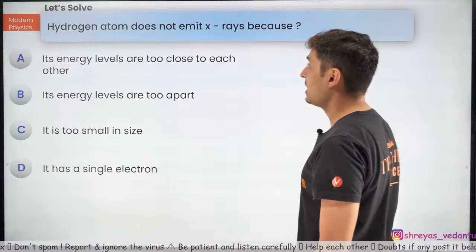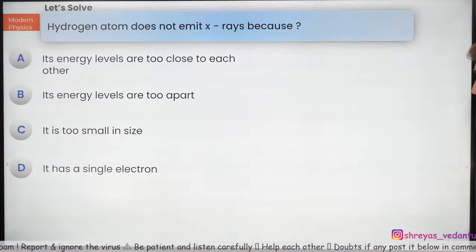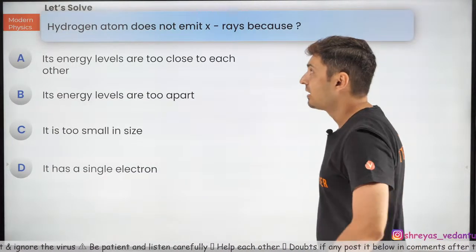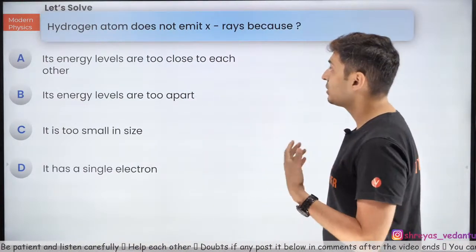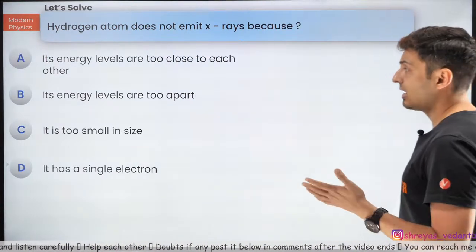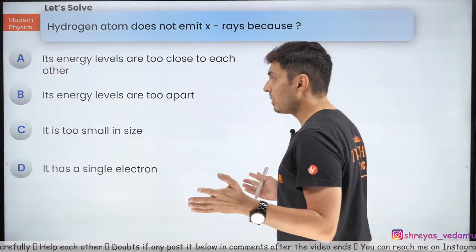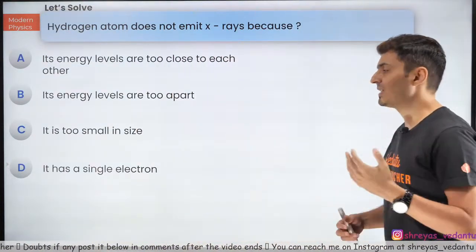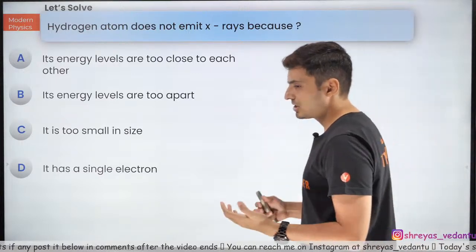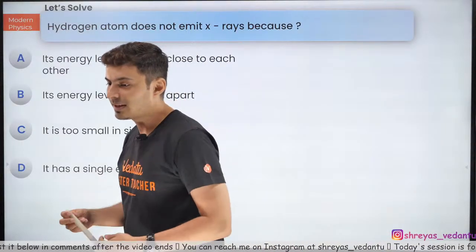Why does hydrogen atom not emit X-rays? Is it because the energy levels are too close to each other? Is it because the energy levels are too far apart from each other? Is it because it is too small in size? Or is it because it has a single electron? Interesting question. Come on, what is the answer?